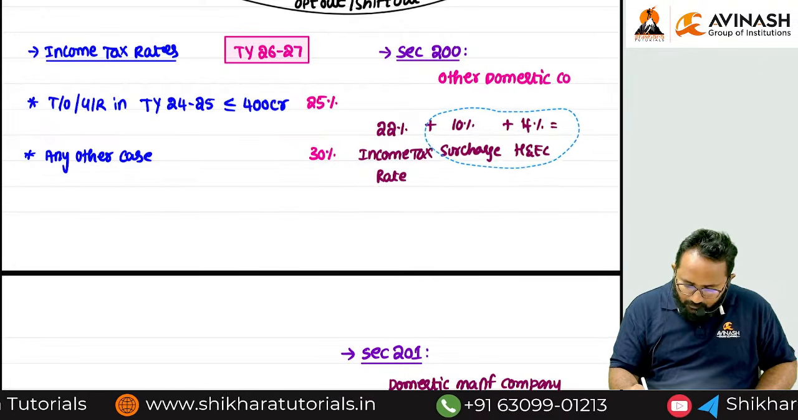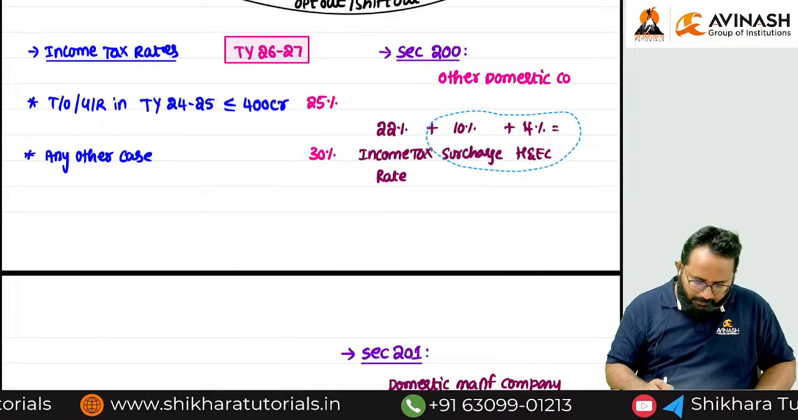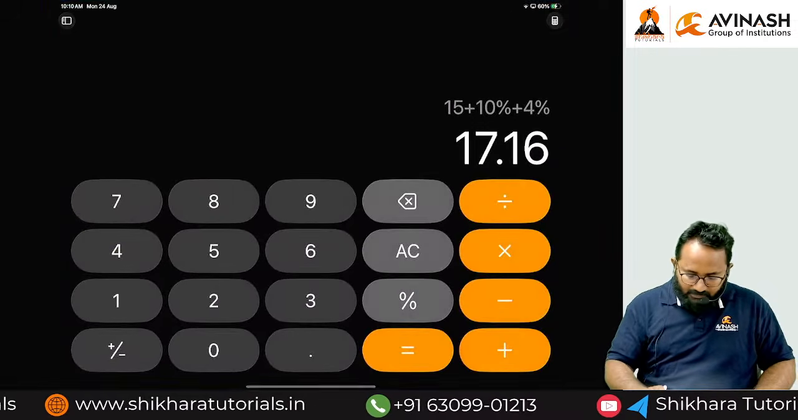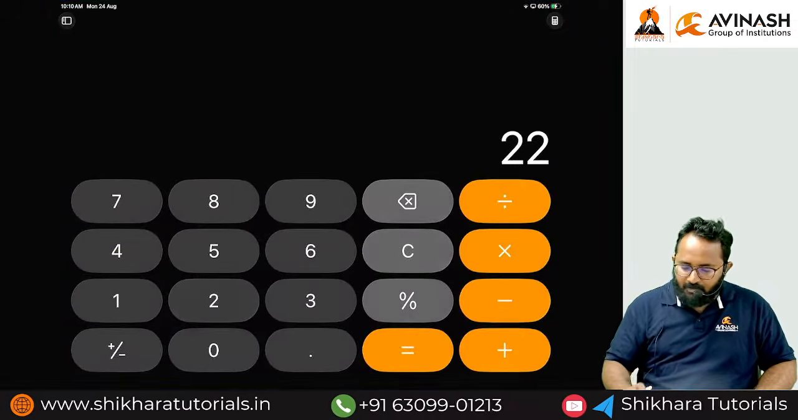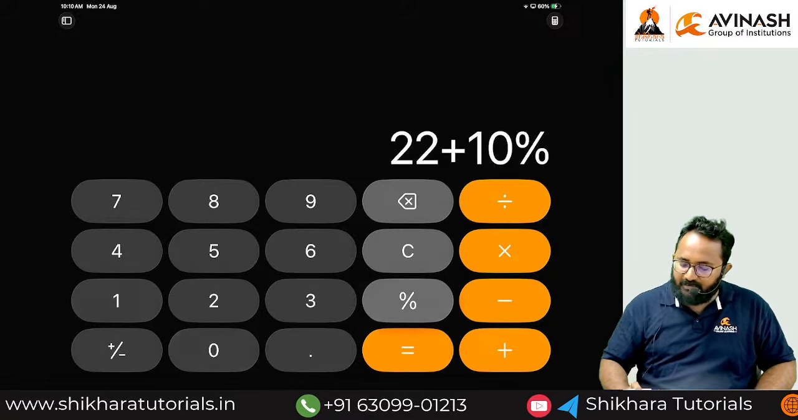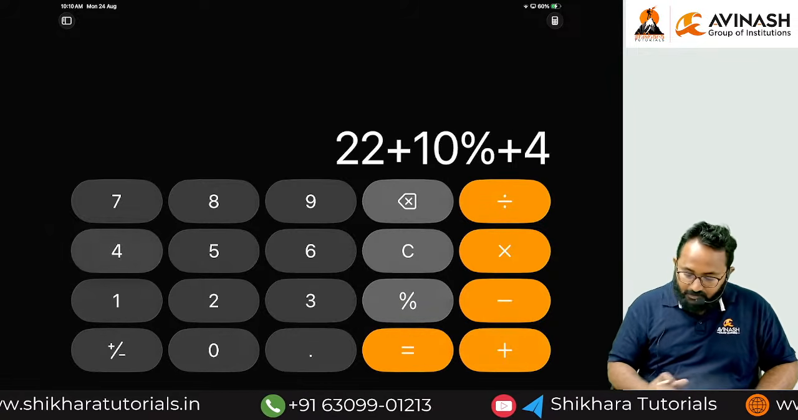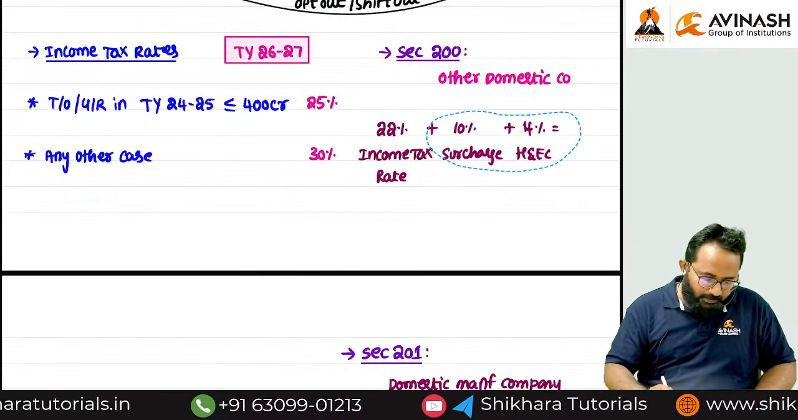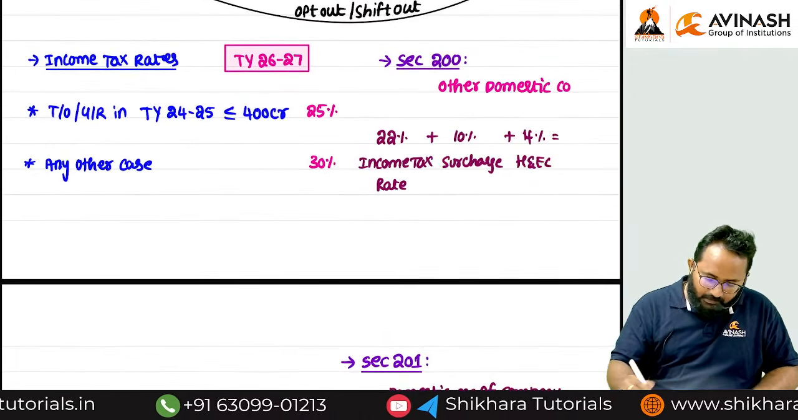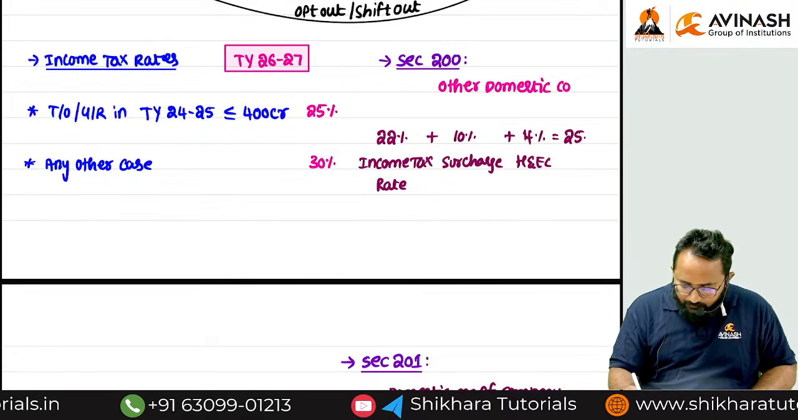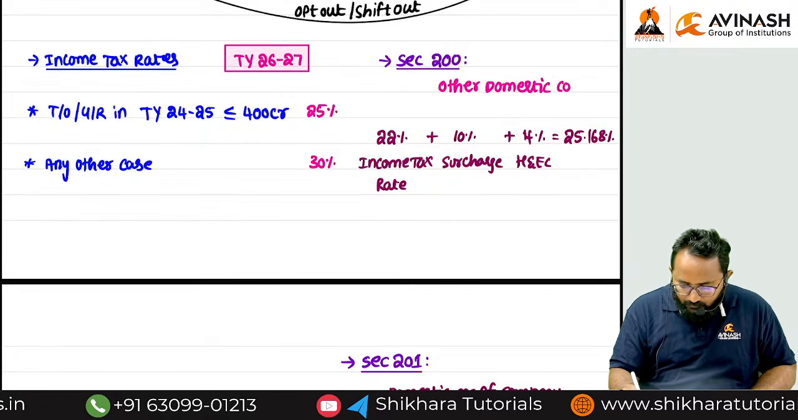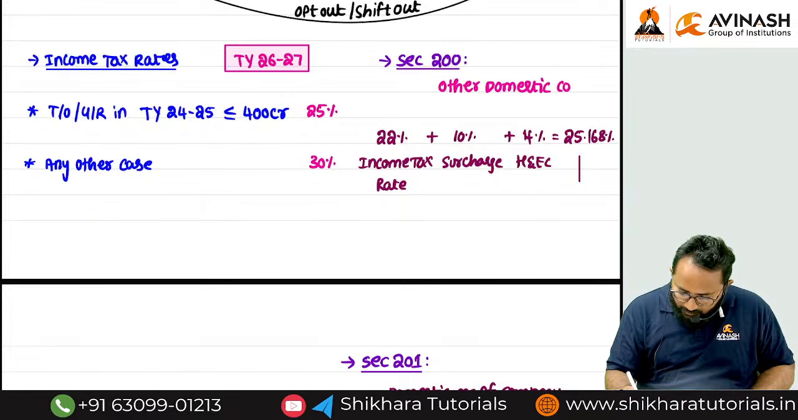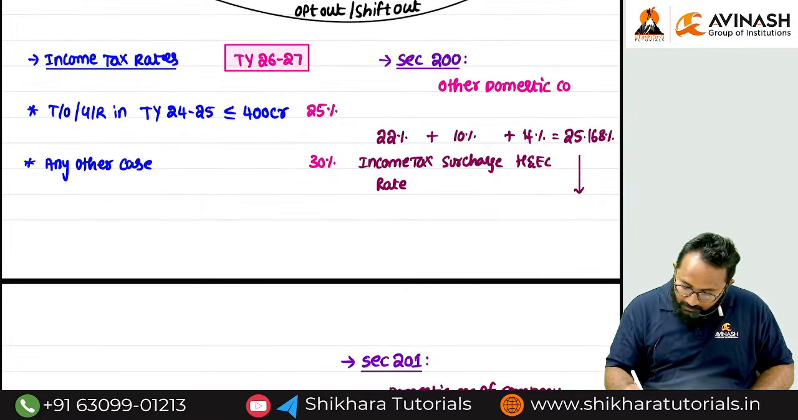Yes, you can apply. 22 is an income tax rate, right? Plus, what is the surcharge? 10%. What is the health and education cess? 4%. How much? 25.168 is the effective tax rate. What is the effective tax rate under 115BAA?